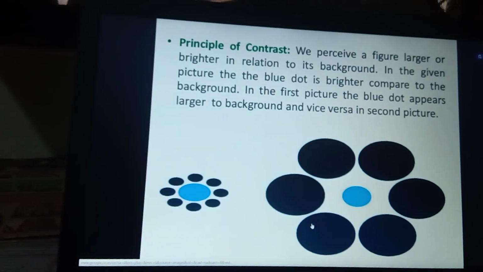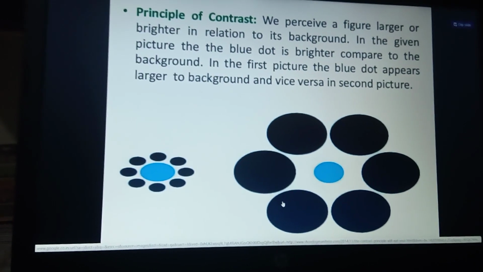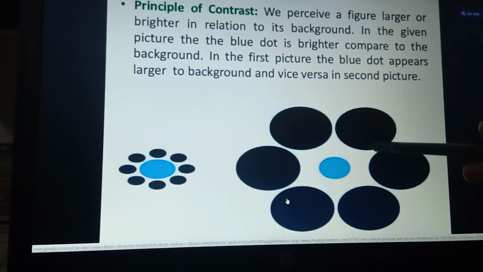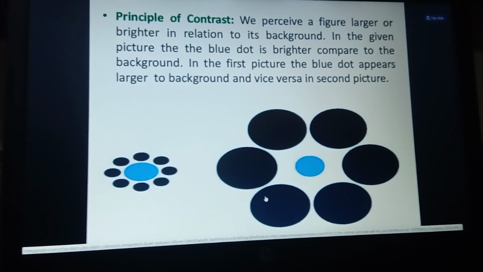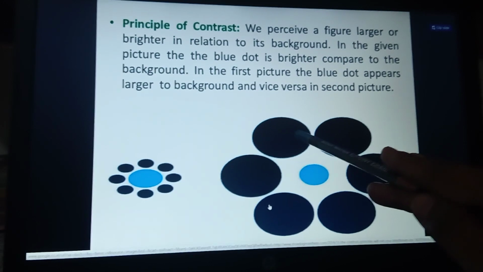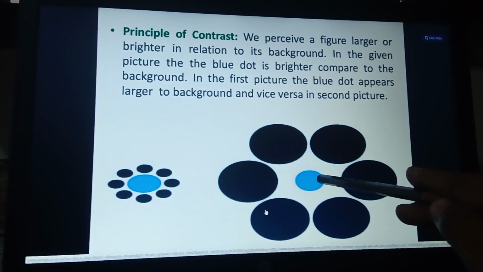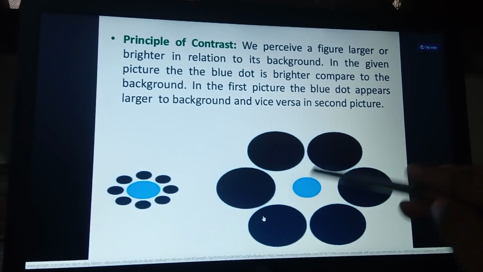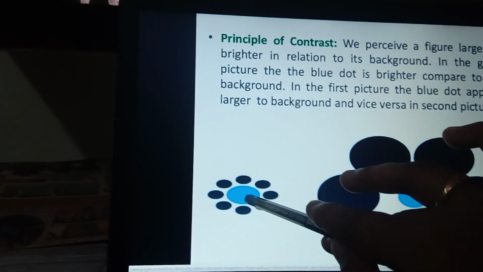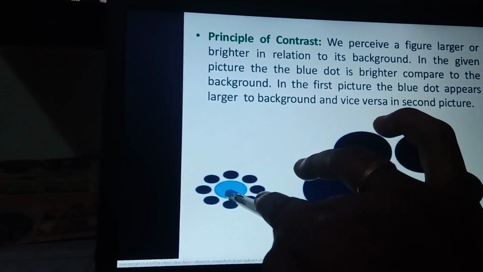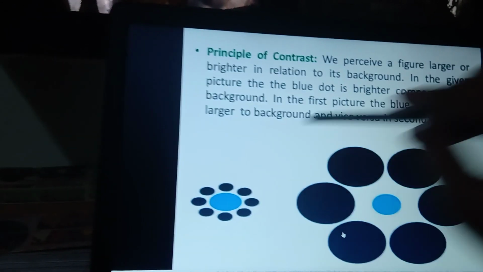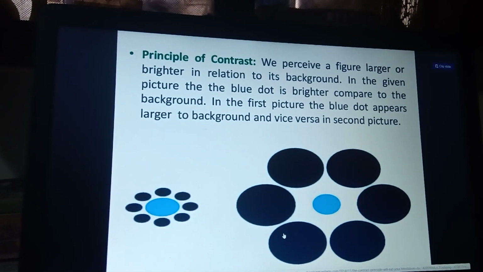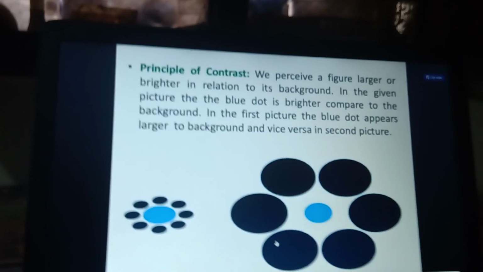And next one is the principle of contrast. So what are contrast colors? As girls, we already know that we wear a saree with a contrast blouse. Yes, so here the contrast colors are navy blue and sky blue, which make a differentiation, right? These dots are big whereas these dots are small. And when we observe from far, the background is blue, sky blue is bigger, and the other objects look smaller. Vice versa is how the differentiation of the pictures looks.